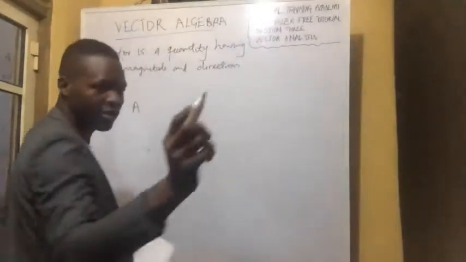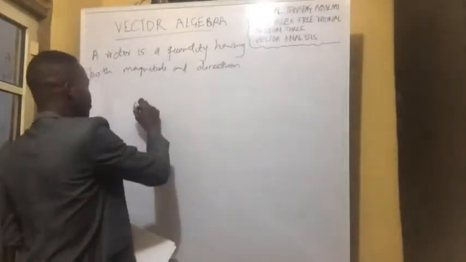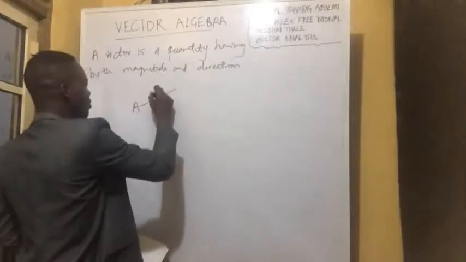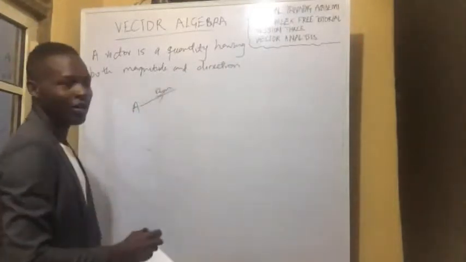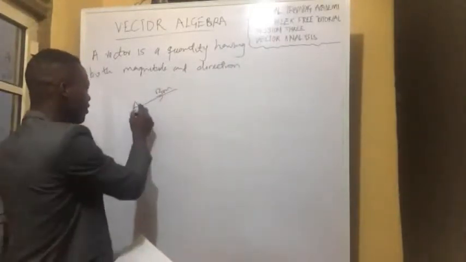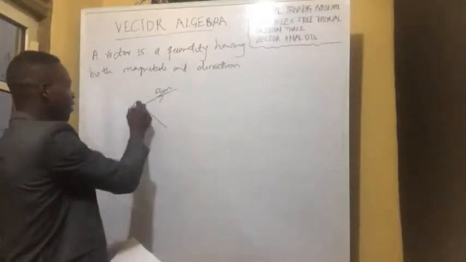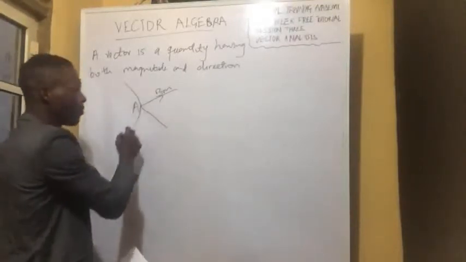So, say, Adams could have gone 3 meters this way and ended up here.